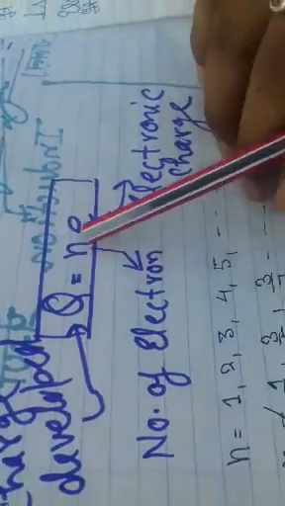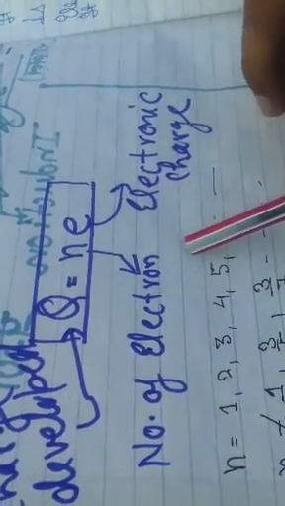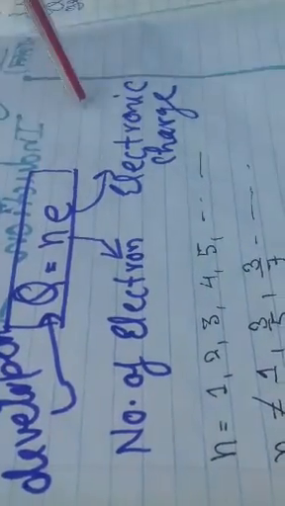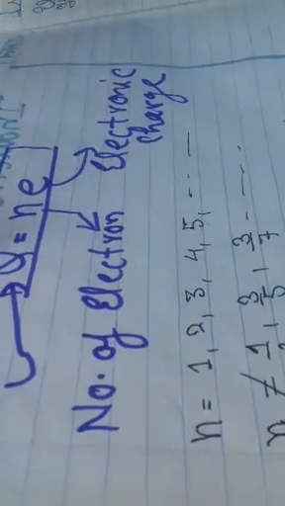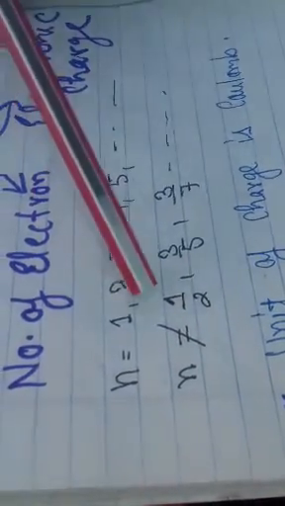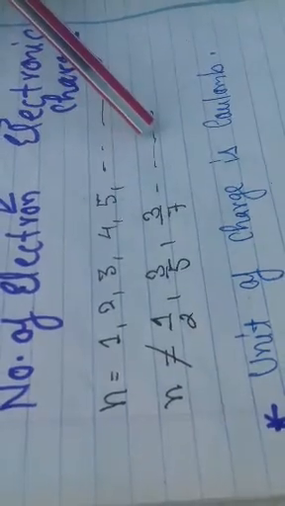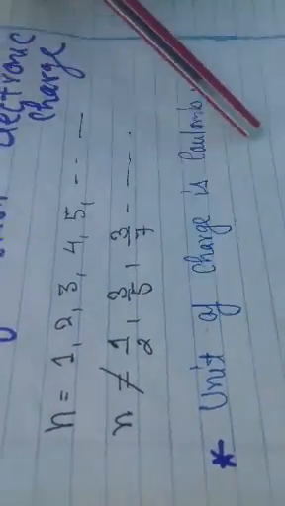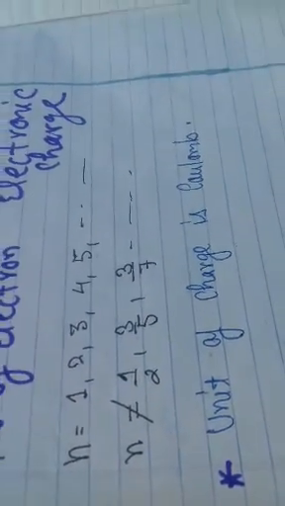The equation is Q equal to n e. Small n is the number of electrons transferred, and e is the electronic charge, and capital Q is the charge developed. n is 1, 2, 3, 4 and so on, but n can never be a fractional value. The unit of charge is the Coulomb, named after the scientist Coulomb.